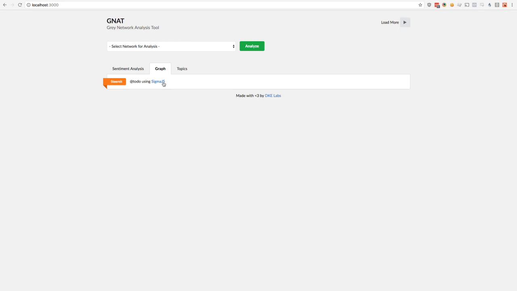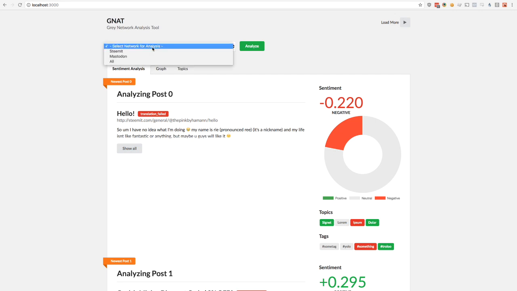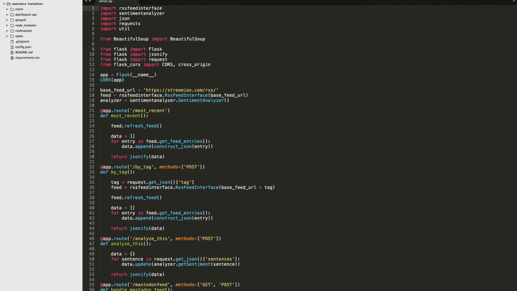The graph component we didn't have time to get to. We were going to use Sigma.js, which works very nicely. We just didn't have enough time. We were able to integrate Steemit and Mastodon, and are able to pull posts from both of those or a combination. So under the hood, this is basically just a Flask application that implements a RESTful API that the React front end interacts with and uses to make requests to and from the different networks that we're gathering data from.